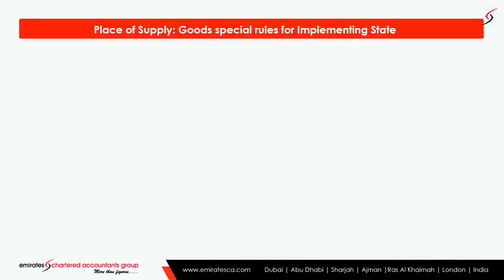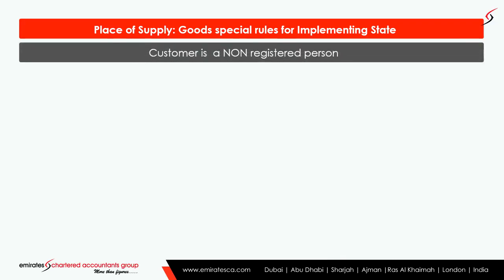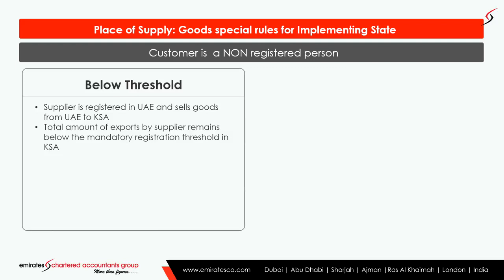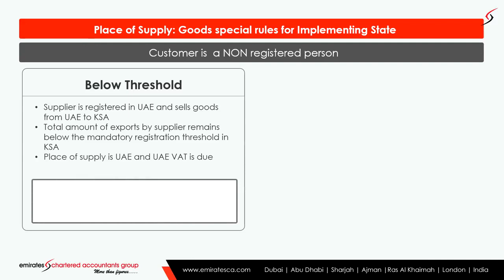In the case of goods, there is another point we have to look into: whether the person in the KSA is registered or unregistered. If the person in the KSA is an unregistered person, UAE tax will be applicable. We have to supply with UAE tax only. We have to collect and pay UAE VAT in the UAE along with the VAT return. At the same time, if the supply by the supplier in the UAE to unregistered persons in KSA exceeds 375,000, that is the threshold limit, in such case the place of supply will automatically become KSA and KSA tax will be applicable.